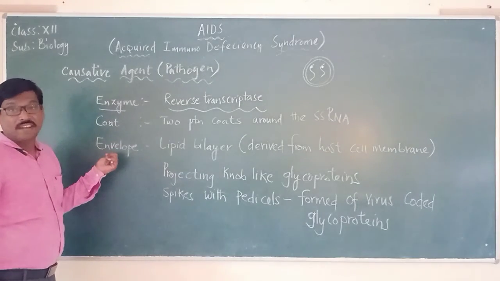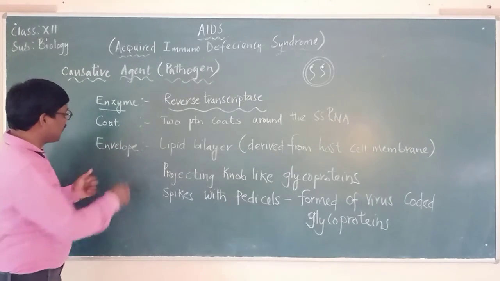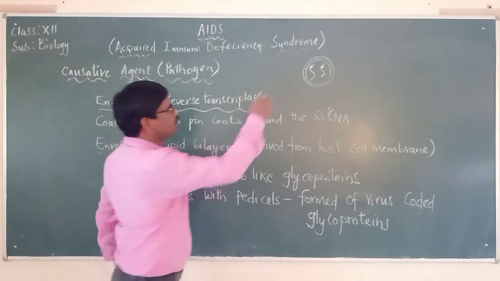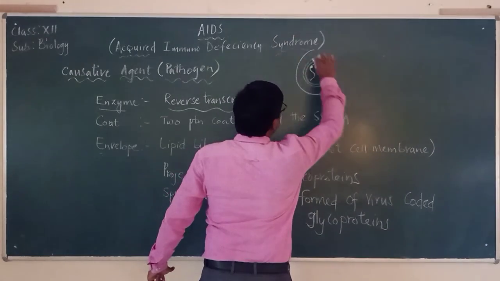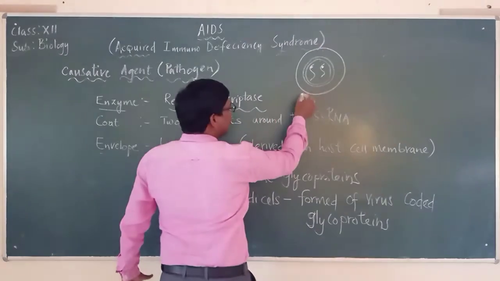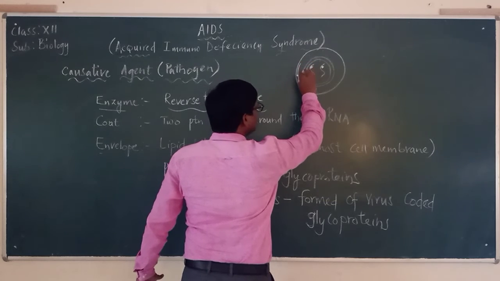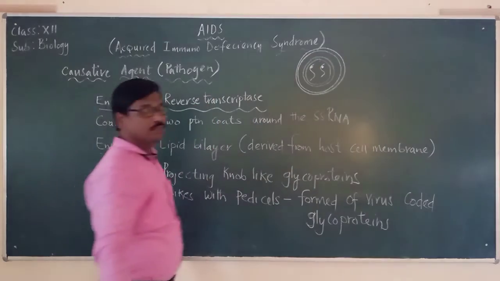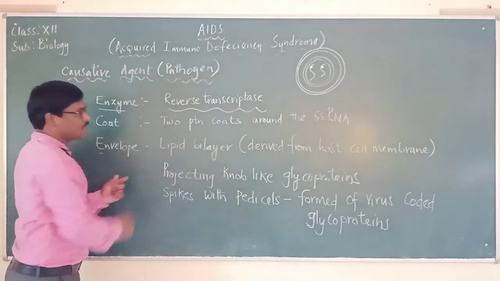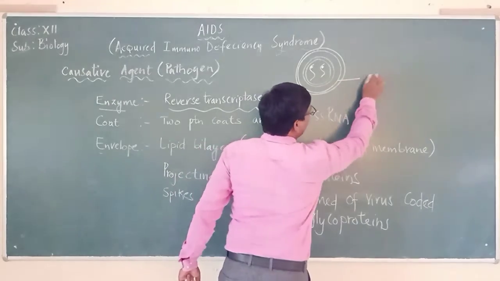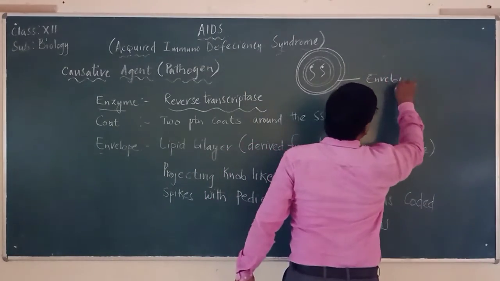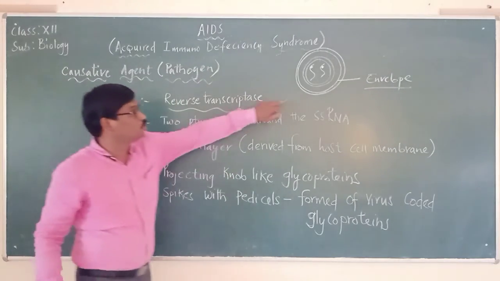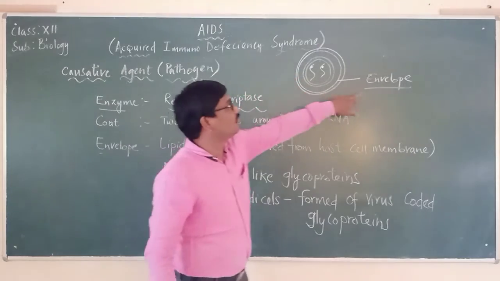And next is the envelope. Here we said the envelope is a lipid bilayer, which means it is made up of a lipid layer, and this lipid layer is of two layers. That's why we say lipid bilayer. Two layers are there, so these two layers together we call the envelope.